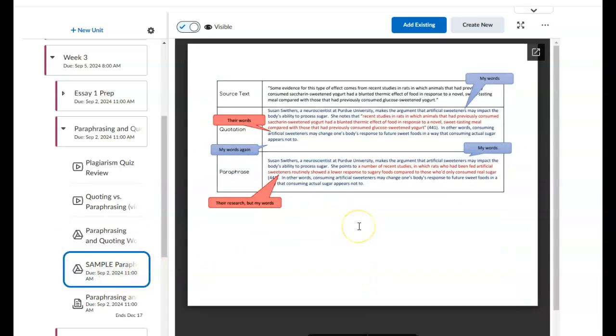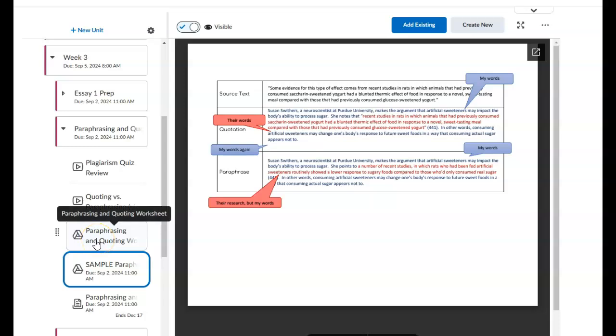The sample here is to practice quoting and practice paraphrasing. Those are two different things. We use them for different purposes. Okay, so the video will explain this a little bit. This is my sample. This comes out of Susan Swither's piece about artificial sweeteners. Okay, again, the video here will kind of walk you through that.